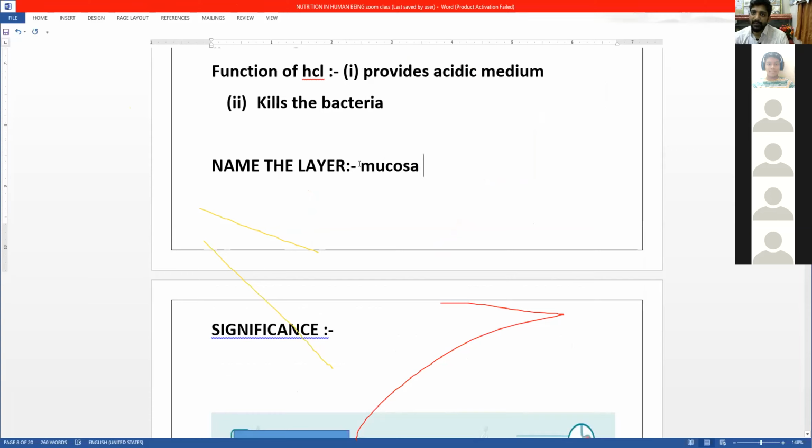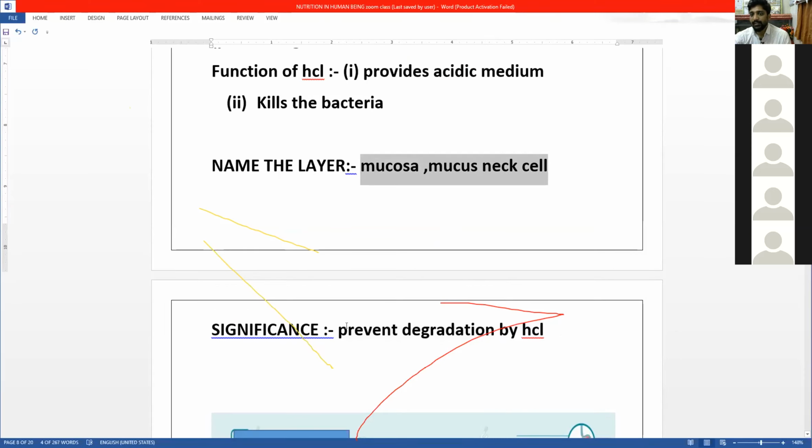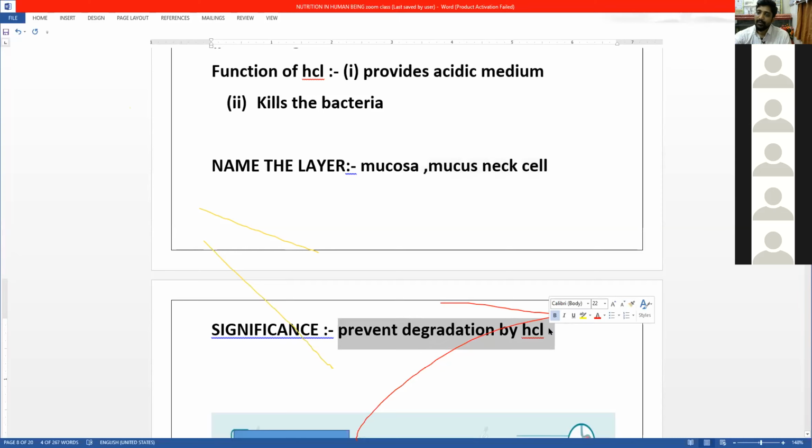Okay, so the layer is mucosa. What is the significance? It prevents degradation by HCl. There is also one more cell which is called the mucus neck cell. These two layers prevent the degradation of the stomach by the HCl.